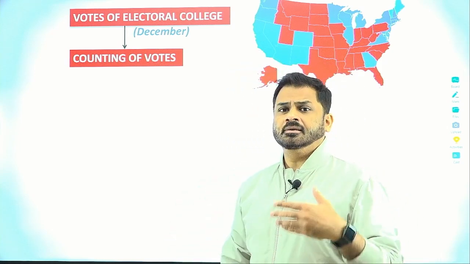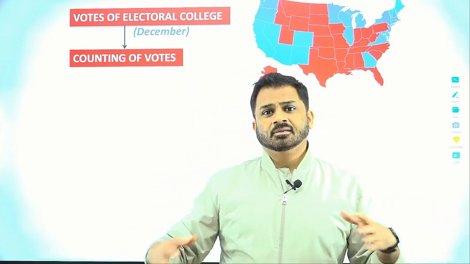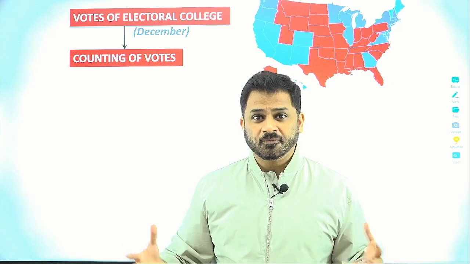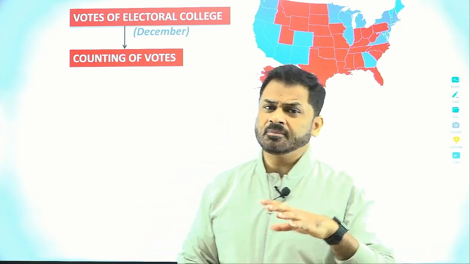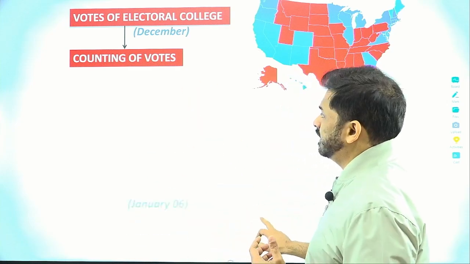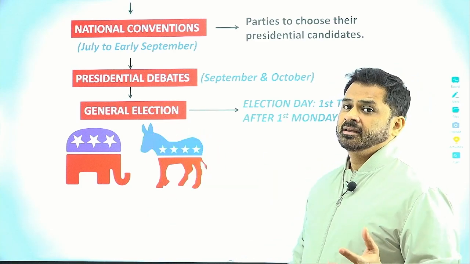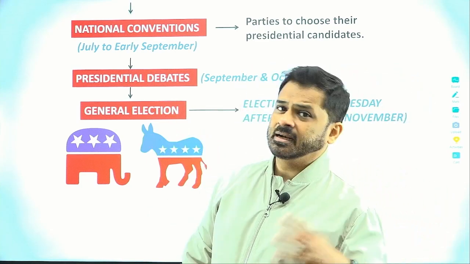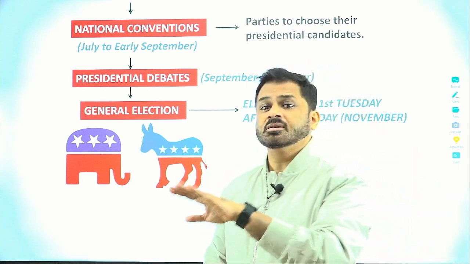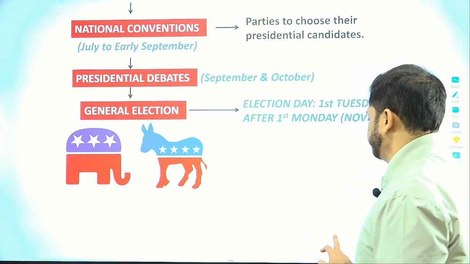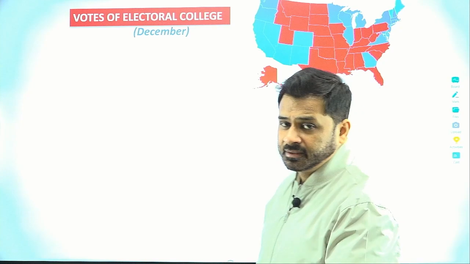Generally what happens is, whatever vote has been given in the general election, many times it is very clear that the number of electors picked for a particular candidate is so large that they are easily going to win the election, right? So it becomes very clear in the general election itself. Many times it becomes like this year also, in the general election it was itself very clear which candidate is going to win, right? Because seldom does it happen that the electoral college will vote against how the voting was done in the general election. And very few of them can actually vote contrary to how it had happened before.